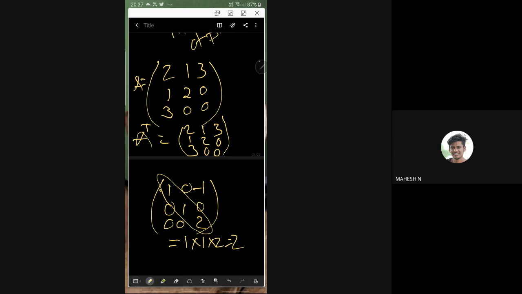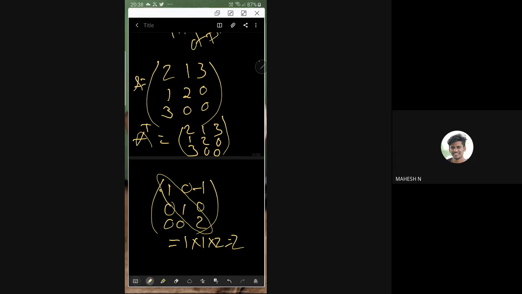I think we need to calculate here. It is not possible. No shortcut is available here. So here, no shortcut, I am sorry. So it is not a triangular matrix. I thought its transpose is triangular. It is not triangular here.